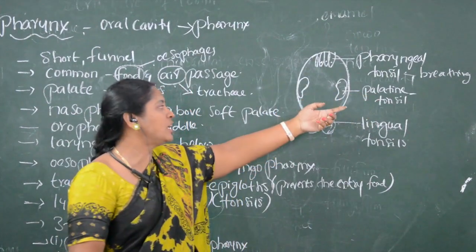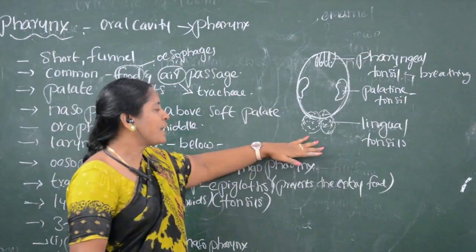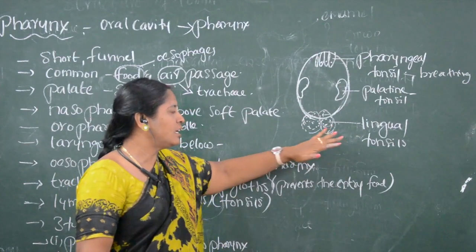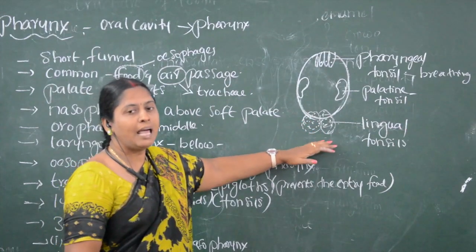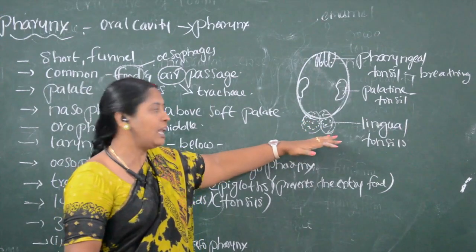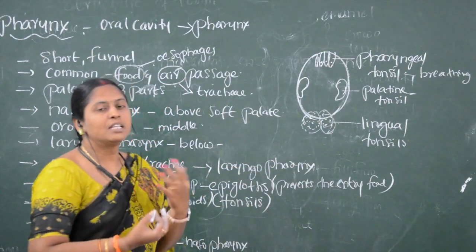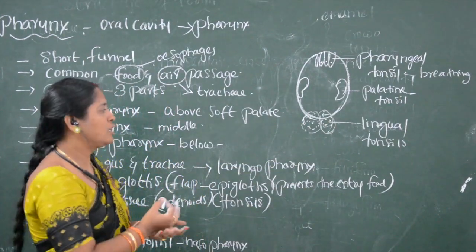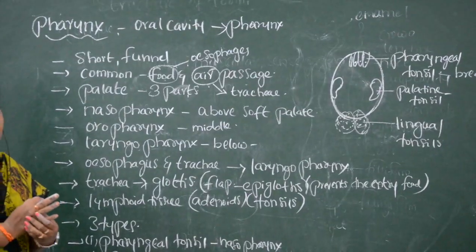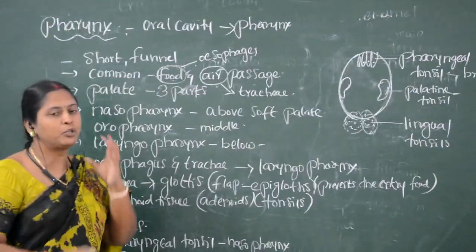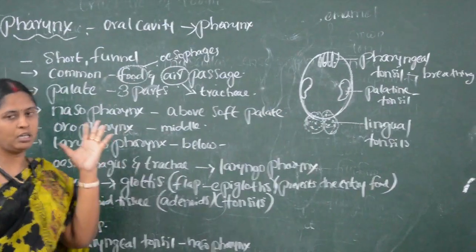Another one is the lingual tonsils, present in the laryngopharynx. Even swallowing food particles is very difficult when the lingual tonsils swell, and the child will not be able to open his mouth broadly.